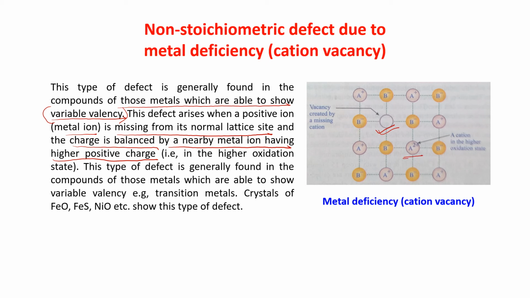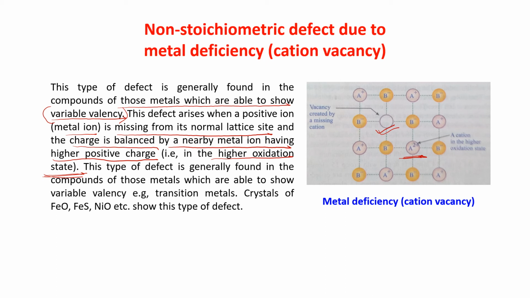See here, this cation is having a variable valency, a +2 charge, A2+, that is in a higher oxidation state. The crystal can be formed in this way because this type of defect is shown by the compounds of those metals which show variable valency.